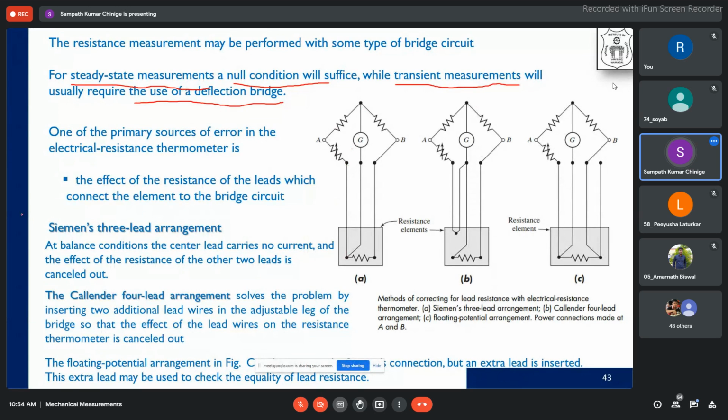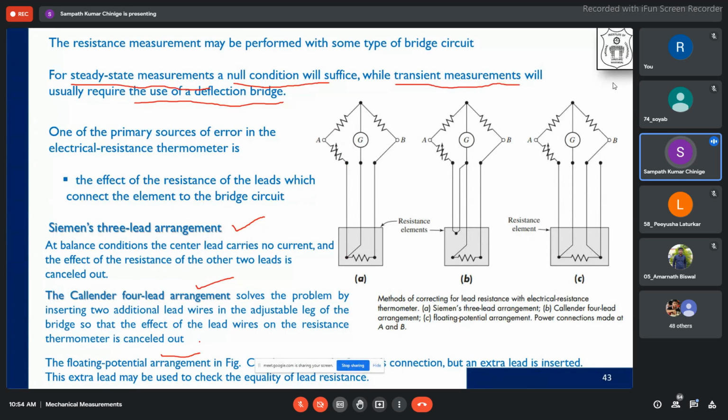We should be able to compensate for that, and therefore we have three methods: the Siemens 3-lead method, the Callendar 4-lead arrangement, and the floating potential arrangement. These are the three different methods by which we try to nullify the lead wire resistance error.